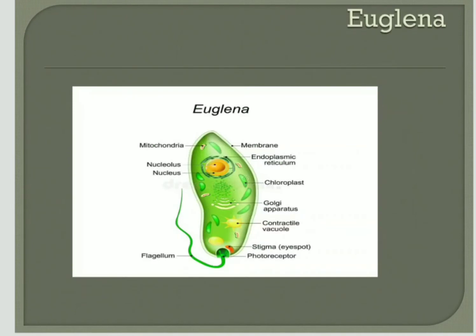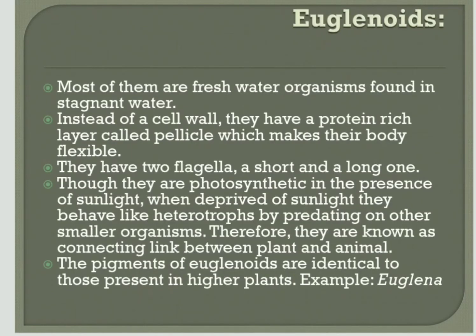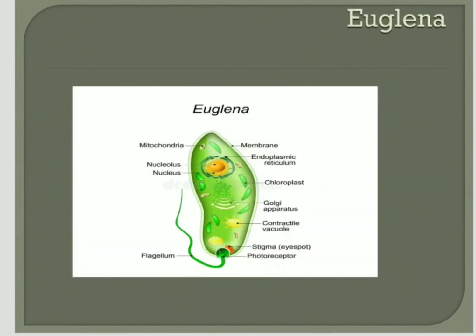If you see the structure, they have a flagellum and an outer layer, the pellicle, and inside that the eukaryotic cell with all the remaining characters, and also an eye spot. It is photosynthetic, so photosynthetic pigments are present, which is why it is green in color, that is the chlorophyll pigment it contains.